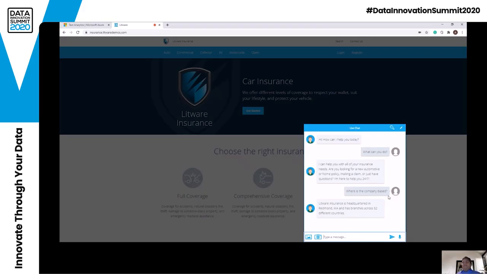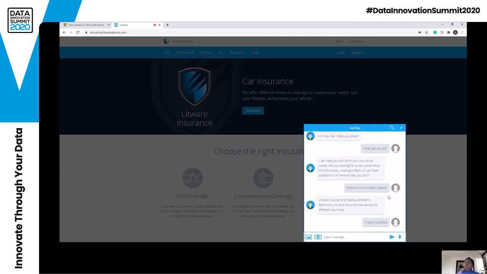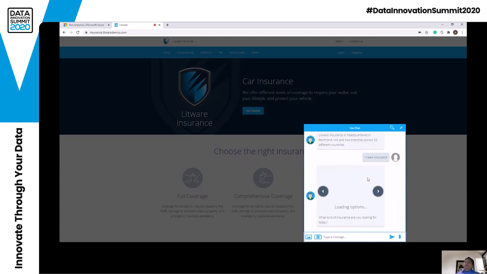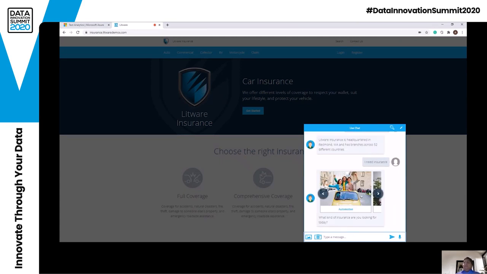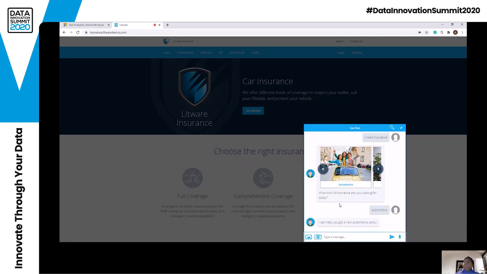Let's go deep dive and understand, can the chatbot handle more complicated questions? So I'm asking, I need an insurance. And then the bot is replying with beautiful cards. These cards are called hero cards. So it is replying with beautiful cards saying, do you need a property insurance, life insurance, or automotive insurance? I can just click on it or type it, or can even speak to it. So I say automotive insurance.